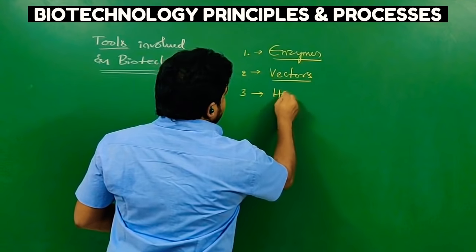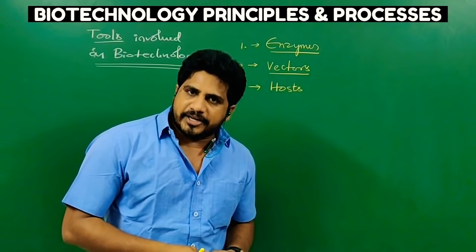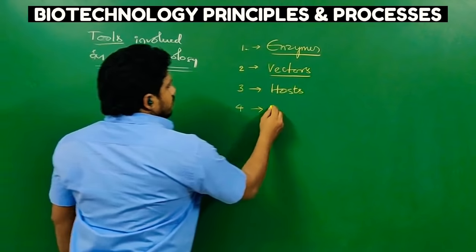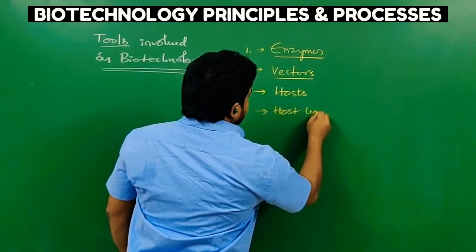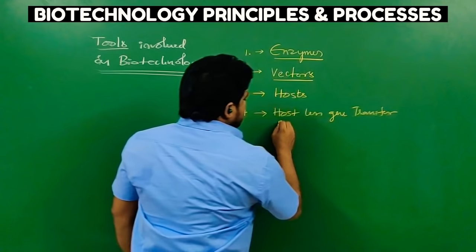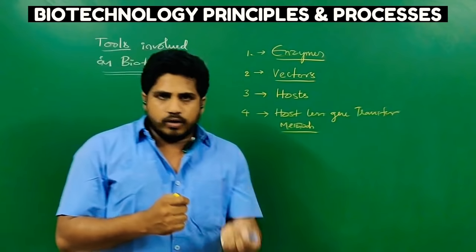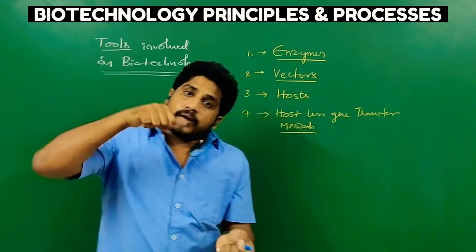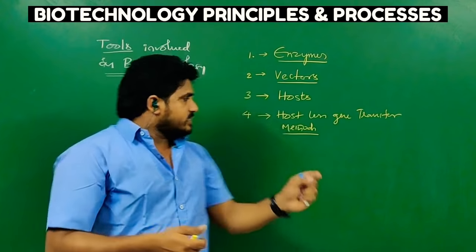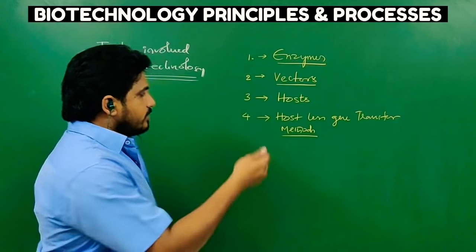So what is an ideal host? What type of characters a host should have to be involved in a biotechnology process or genetic engineering is also important. The fourth one is vectorless gene transfer methods. When a desired gene is to be transferred into a host, we need a vector. Without a vector also, in some cases we can transfer a gene directly into the desired organism. The vectorless gene transfer methods we will see later.